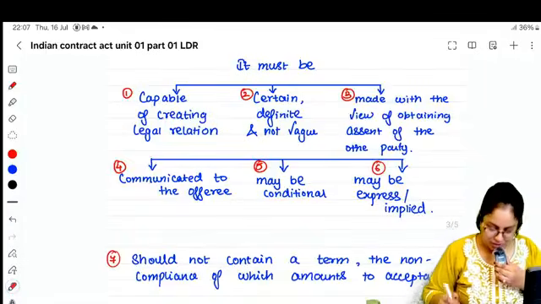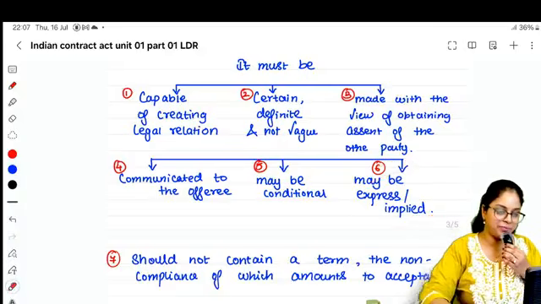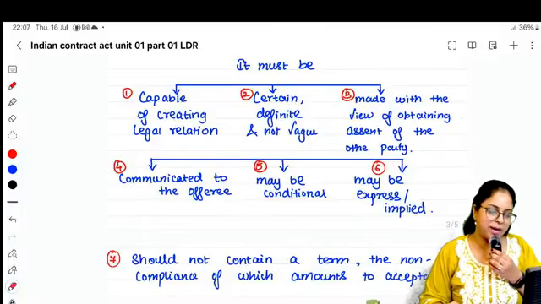And an offer can be either express or implied.